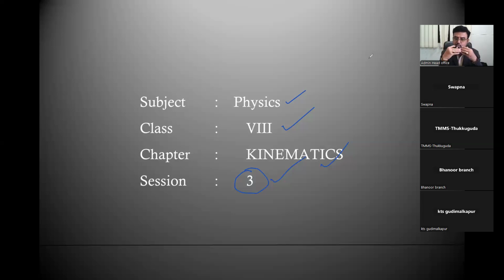Whenever a body is in motion, we will come across so many terms. We will discuss what kind of terms we come across, what the difference between the terms is, and the relation between the terms, which gives some equations. So we'll continue where we stopped in the last class.